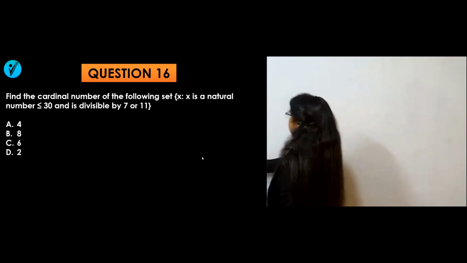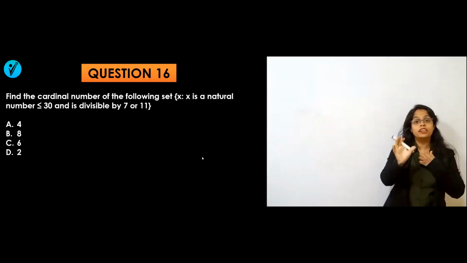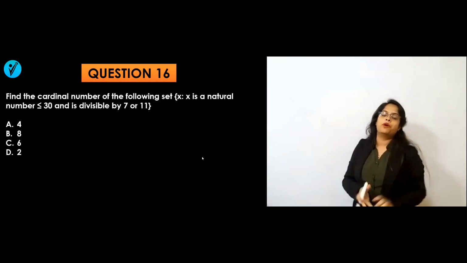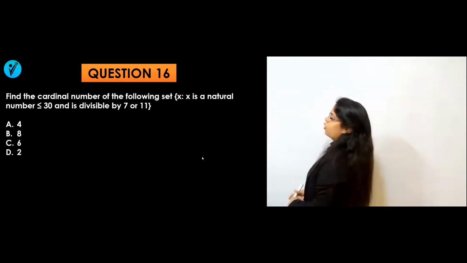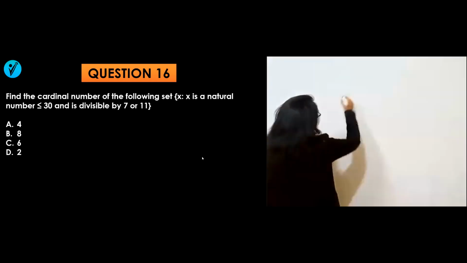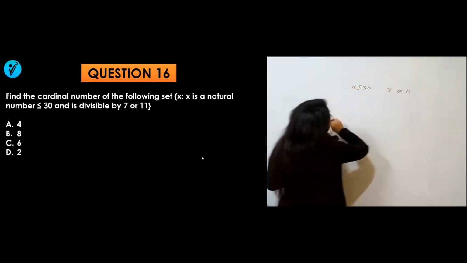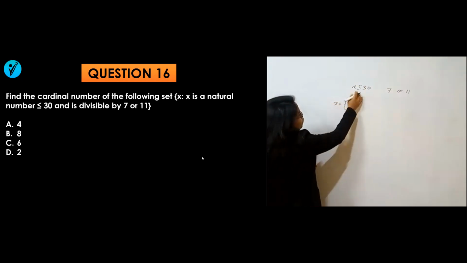What are they saying here? Find the cardinal number. Cardinal number means the number of elements in that set, how many numbers are there. Cardinal number of the following set: x is a natural number less than 30 and it should be divisible by 7 or 11. So how many numbers are there in that set?